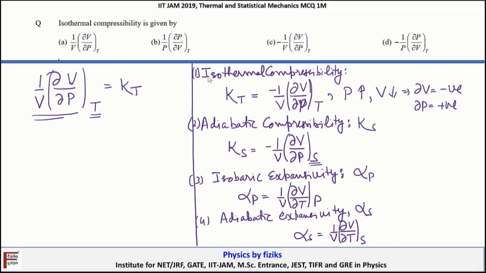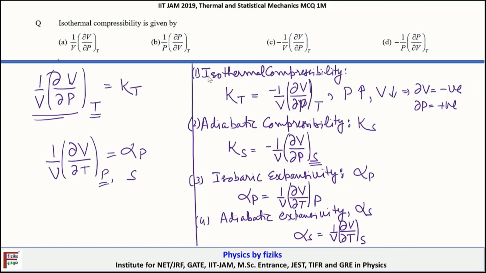And for the expansivity, again the 1 by V, it's a fractional change in volume, right? Then expansion occurs with respect to temperature, so put temperature in the denominator, and then put the desired constraint. If it is isobaric, put pressure here, and if it is adiabatic expansivity, then instead of pressure put the constraint of constant entropy. So this way we can obtain all these four expressions in a very simple manner.